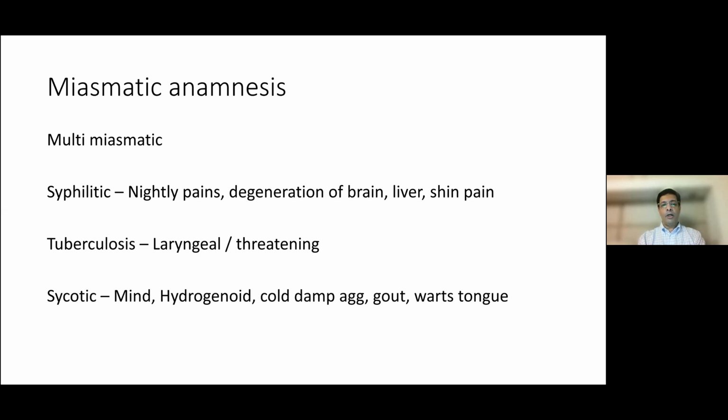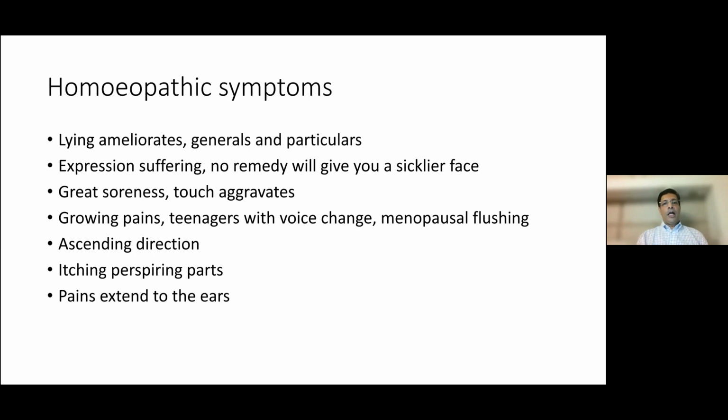Tuberculosis, either threatening or actual tuberculosis of the larynx, with hoarseness and so on. And the psychotic features of the mind, the anxiety, the hydrogenoid constitution with aggravation from cold and damp. These are patients prone to gout or podagra, and they may have warts on the tongue. So it's clearly multimiasmatic. Now, when you pick up homeopathic symptoms, I picked up those that I have found useful in my practice, and those that the old masters make special note of.